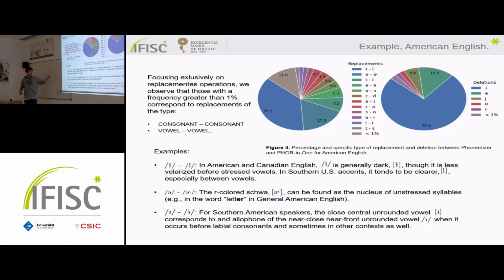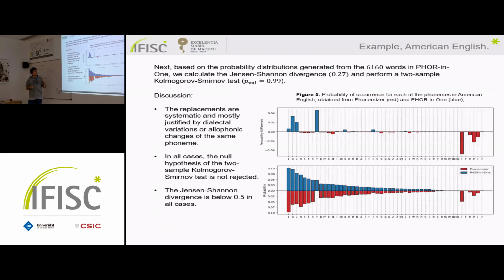And also, we find that Phonemizer allows this rhoticity in the schwa phoneme that 4in1 doesn't contemplate, and also 7.2% of occurrence is from these two allophones that appear in our changes. So we see that there are in some kind justified.